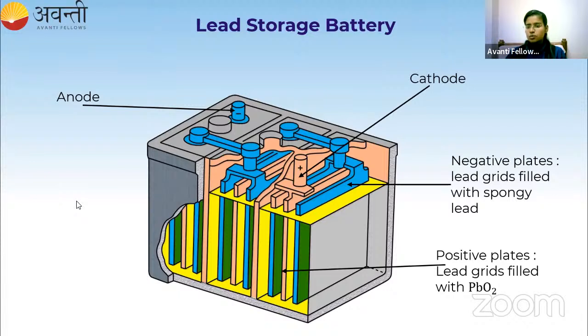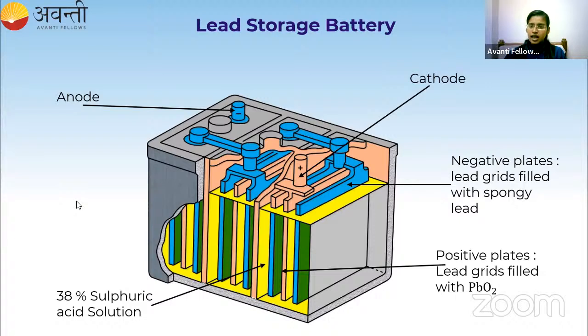Okay, so they are made up of lead grids filled with lead dioxide. And also we have 38% sulfuric acid solution inside this. It is an acidic solution. And this is the setup. This is the anode, cathode, negative plates part and positive plates part of the lead storage battery.